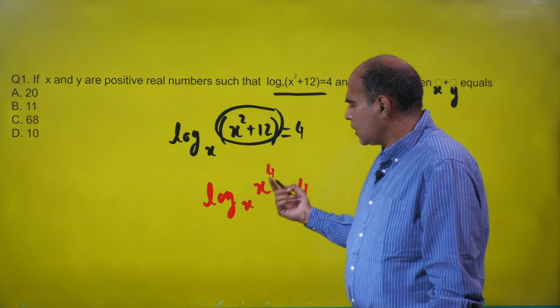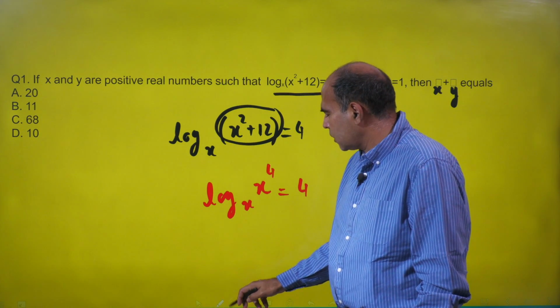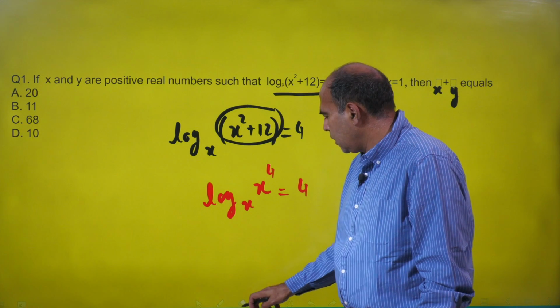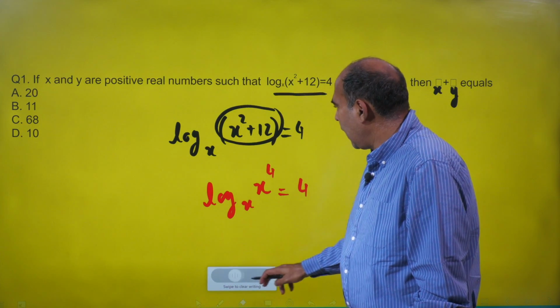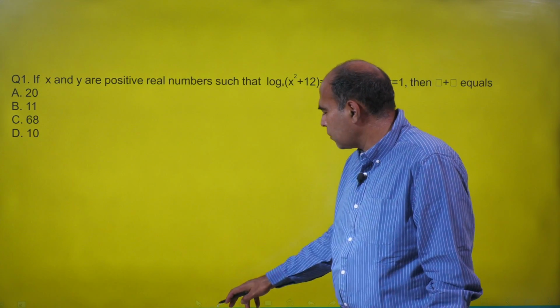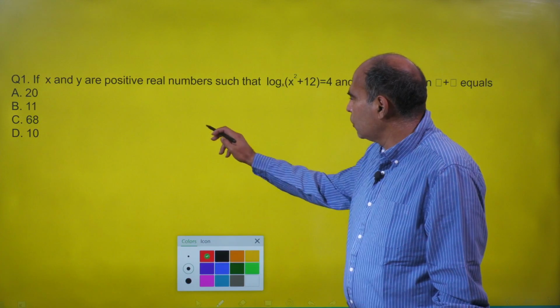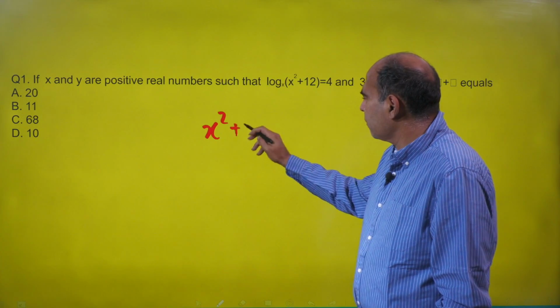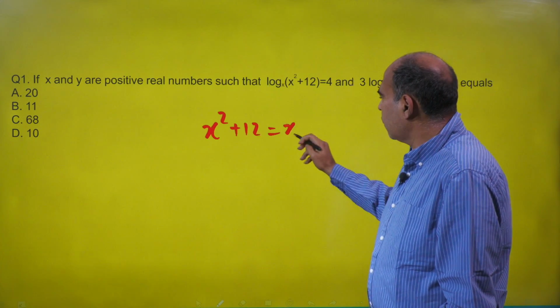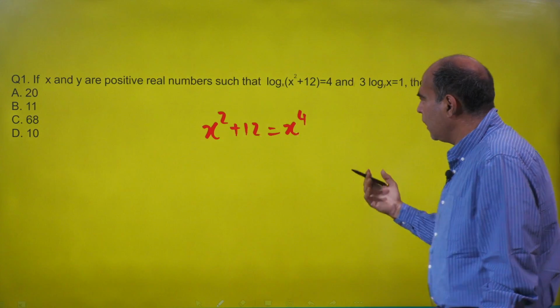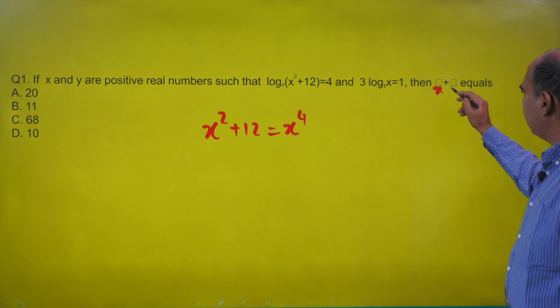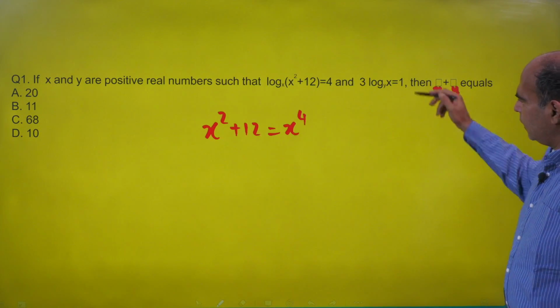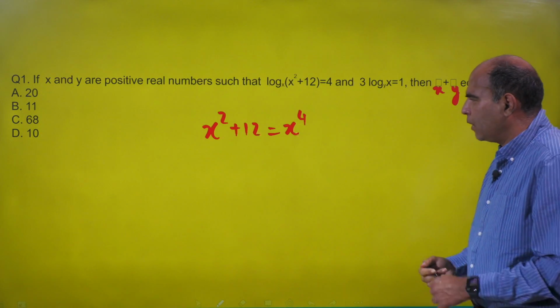So the problem starts from this structure, where you equate x square plus 12 to x raised to 4. Our target is very clear: find the value of x plus y, so the first target is to find the value of x.